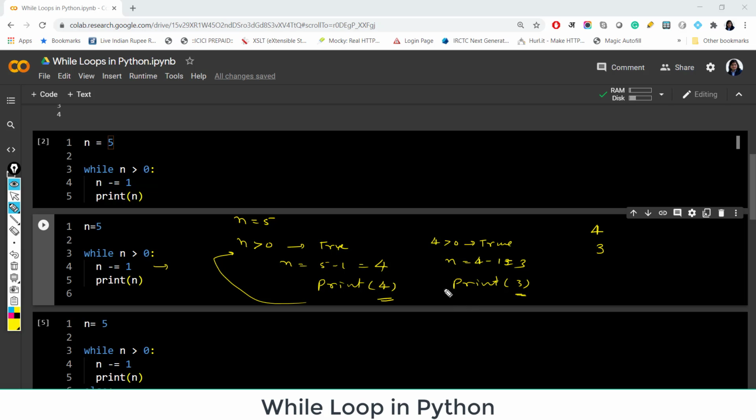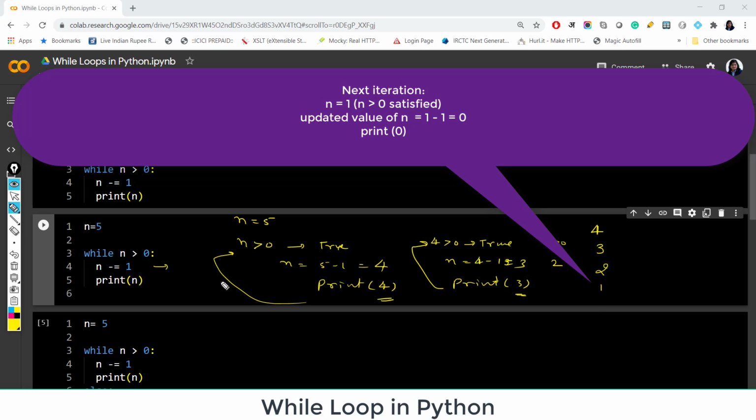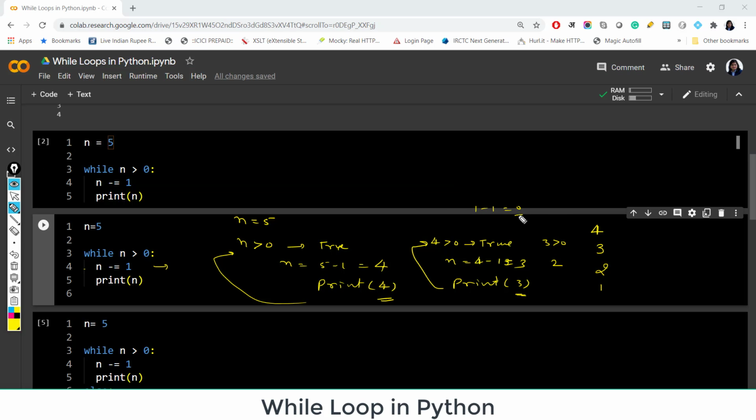Again, this updated value of n, and we are checking the condition. Because 3 is greater than 0, we are doing 3 minus 1 is 2. We are printing this, so output is 2. Next again we get output 1. Next time when we are updating the value of n, we get 1 minus 1 is 0. And when we check whether 0 is greater than 0, it is false, because 0 is not greater than 0, right? So this time we are not able to execute the body, so the loop is finished.